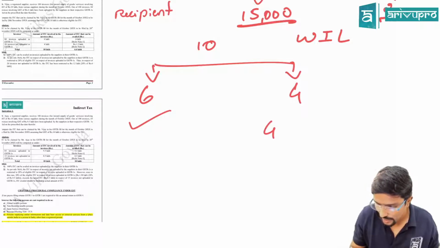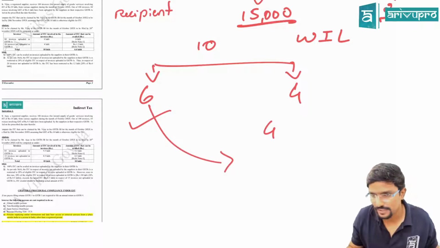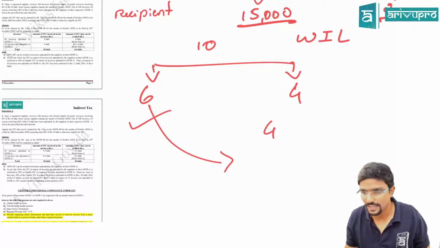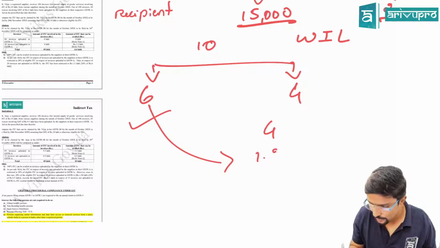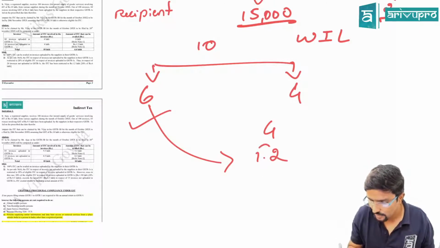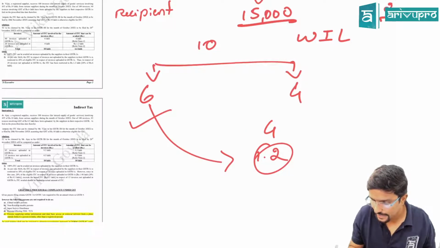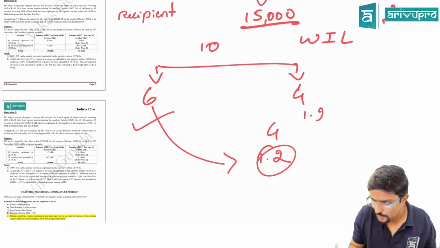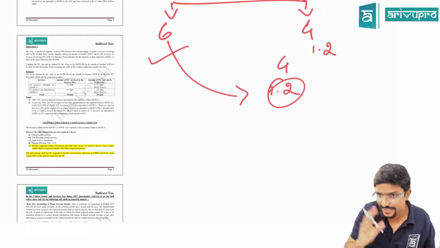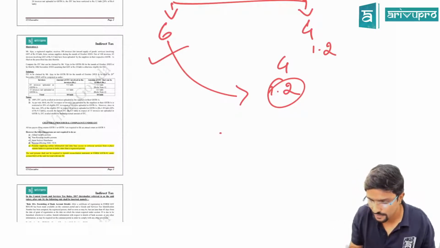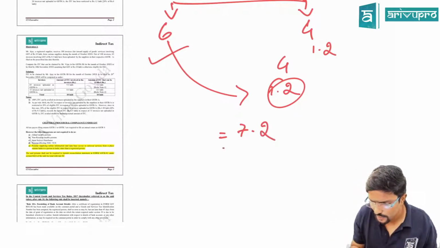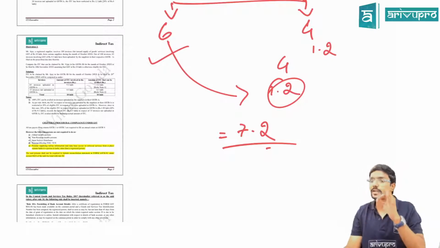4 lakh or 20% of 6 lakh, whichever is lower. 20% of 6 lakh is 1.2 lakhs. Whichever is lower, 1.2. So I can take a credit of 1.2 here. So totally I can claim a credit of 6 lakh plus 1.2, which comes to 7.2. Hope you guys are clear for the month of October.